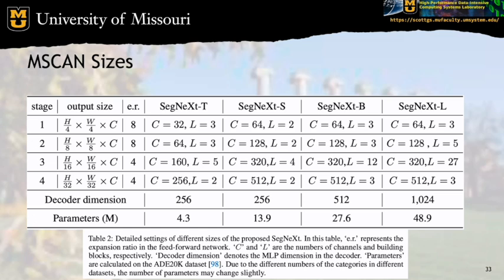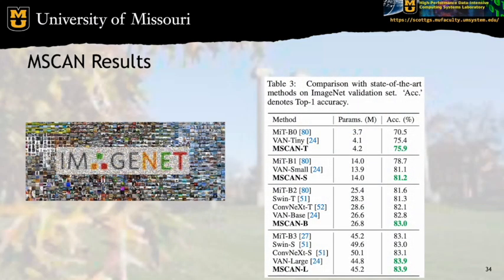Someone asked me this when we gave the presentation initially, so I'm going to give a little more clarification. The expansion ratio is the factor by which the embedding dimension is expanded during the feed-forward layer before being returned to its original size. So for example, at stage 1, the embedding dimension is expanded to 32 times ER times 8, which is 256, and that's done with the first pointwise convolution. And then it's returned back to 32 by the last pointwise convolution. So that was the MScan encoder.